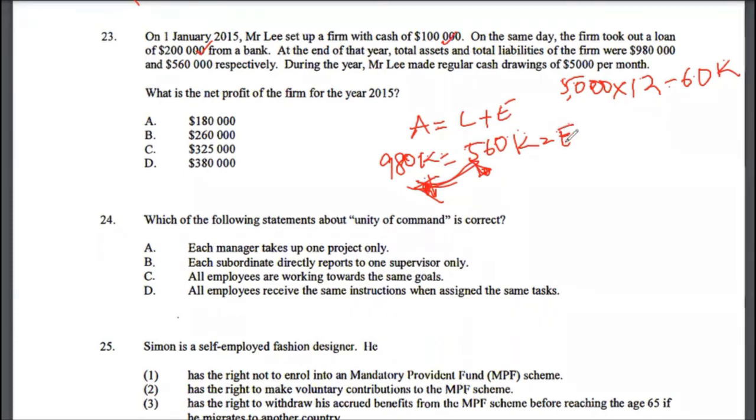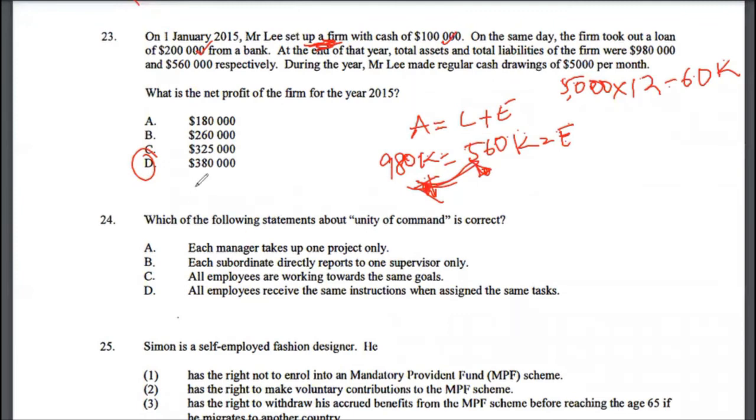Whatever is left in the equity for this company is going to be net profit, because the company was set up this year. So they don't have any profits prior to 2015. Anything in the equity after you deduct for the drawings is going to be net profit for the company. So the correct answer to multiple choice 23 would be $380,000.